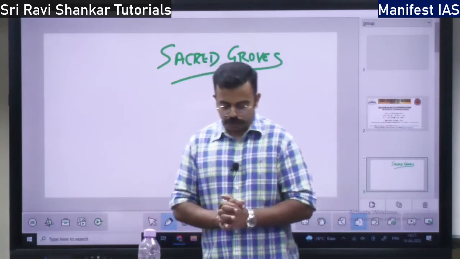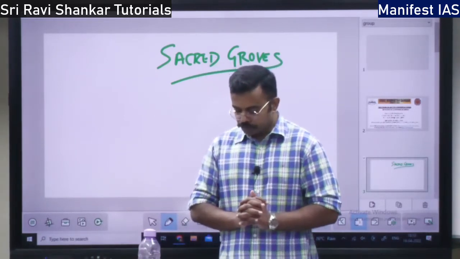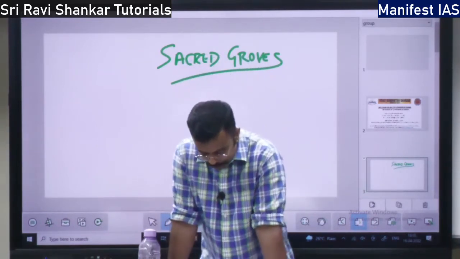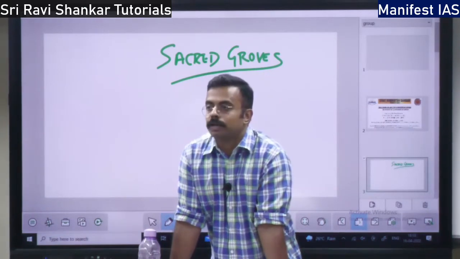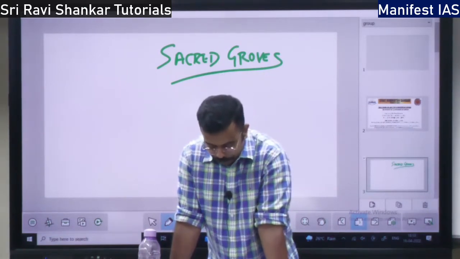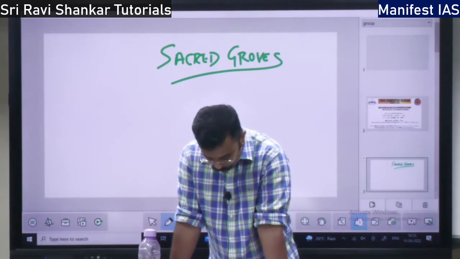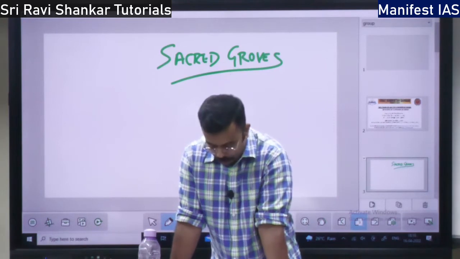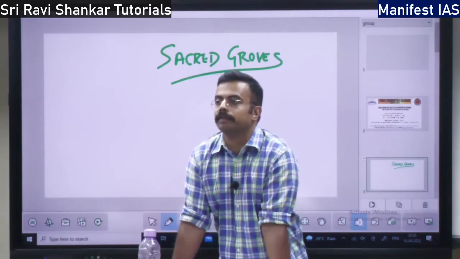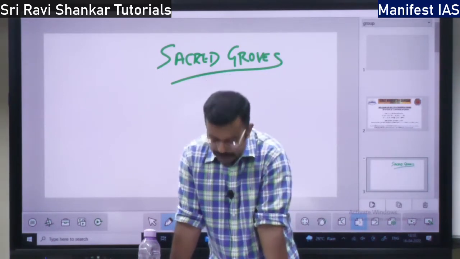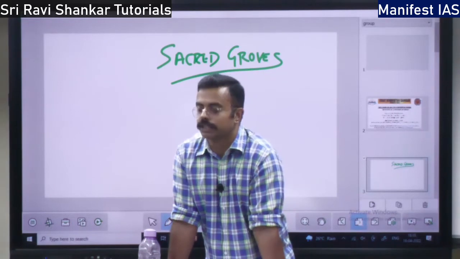So what are the objectives of biosphere reserves? One is to increase the biological diversity, then aim at sustainable use of the forest, then increase the social, economic and cultural integration of the people with the environment. Environmental integration with the people. All these things are the aims of the biosphere reserves, right?